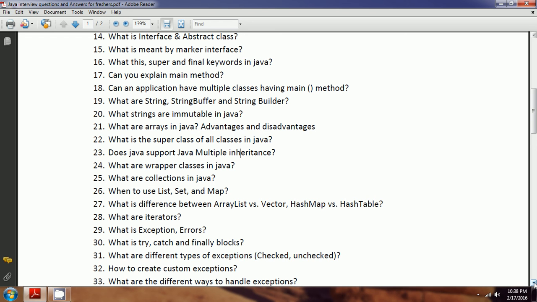As for the combinations, when you write a try, it is compulsory to put either a catch block or a finally block. And if there is a catch block, then you have to define the try block. So this is another way to use it.